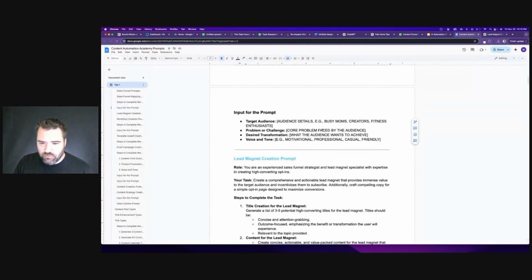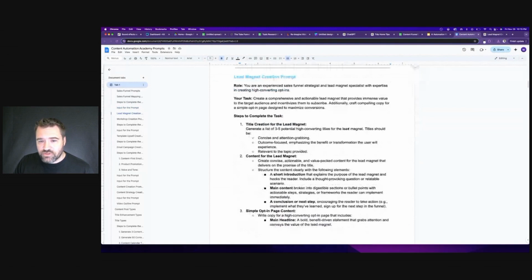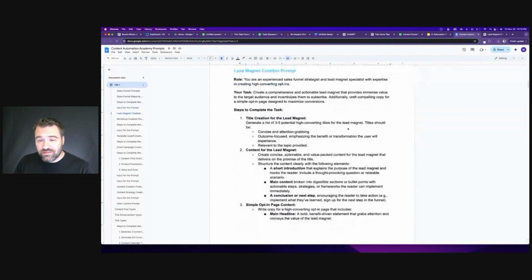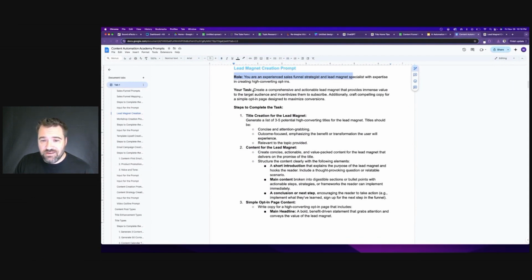So if we go back over here to our prompts list, the first thing we're going to do is create the lead magnet for our funnel. And again, this is a very in-depth prompt, but now we're giving the AI the role of an experienced sales funnel strategist with expertise in creating high-converting opt-ins. In this case, we want to create a comprehensive and actionable lead magnet that provides immense value for our target audience and incentivizes them to subscribe.